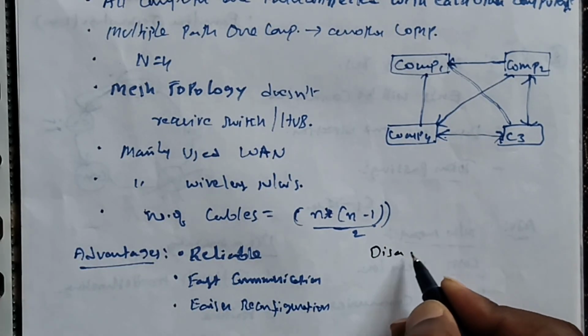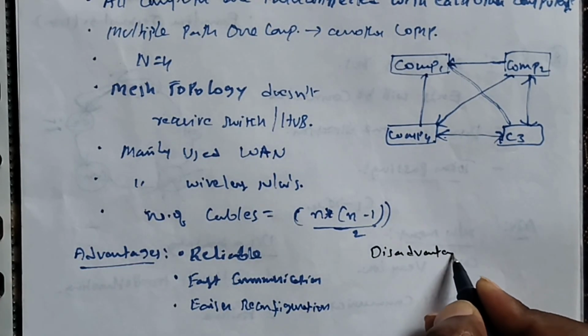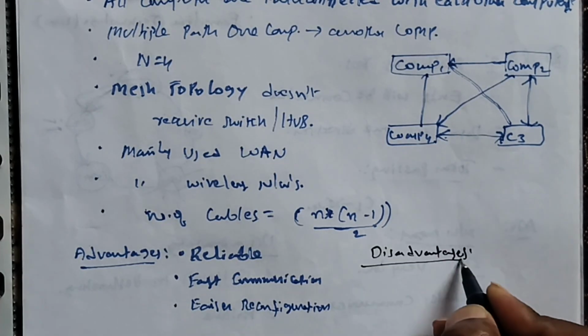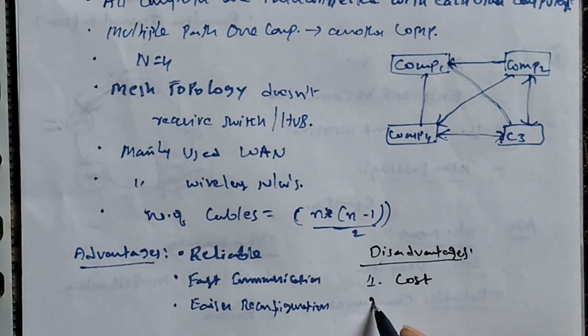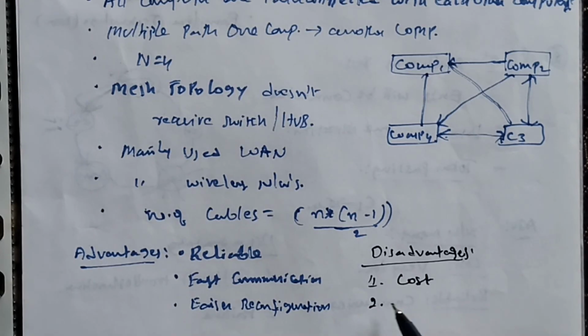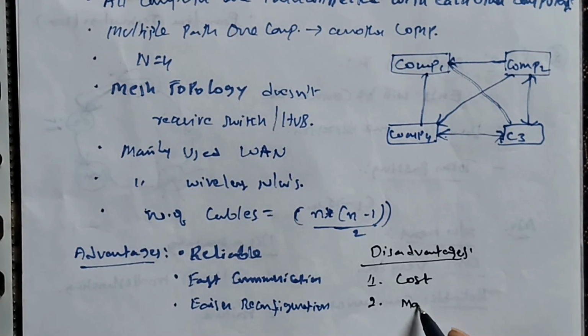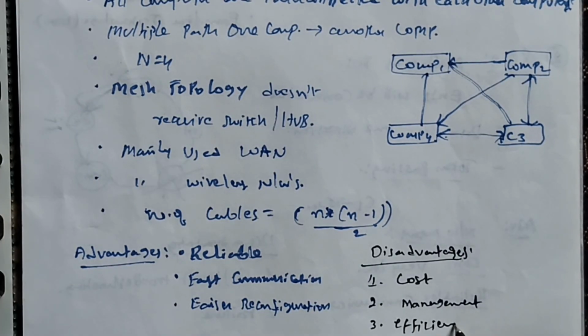And what are the disadvantages? The first one is cost. Why cost? Because we need to establish a number of cables. Management is also one of the disadvantages in mesh topology. The last one is efficiency.